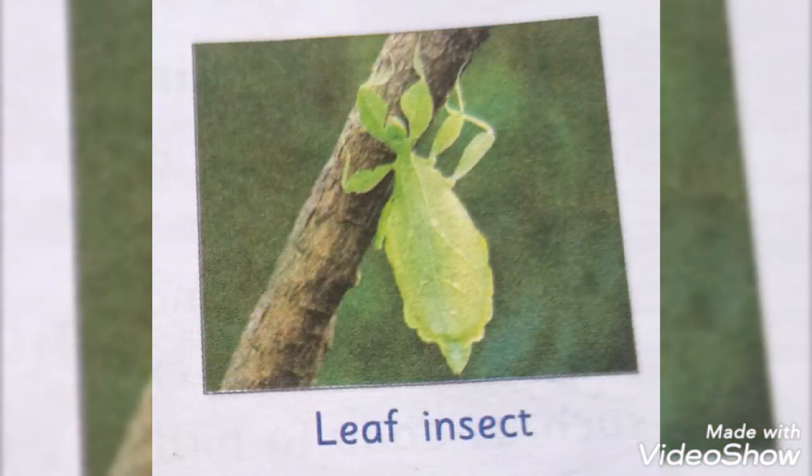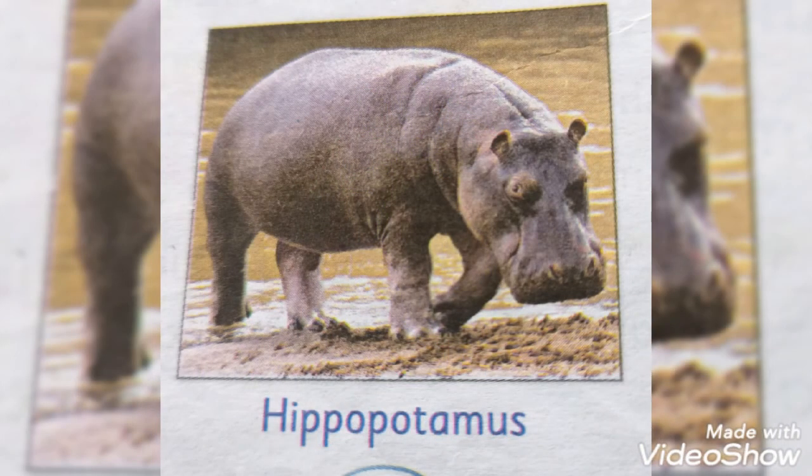In polar regions, the Arctic fox has brown skin in summer but grows white fur in winter. Insects like the stick insect and leaf insect look like what their name suggests. In fact, the chameleon can change its body color according to the surrounding, and this ability to change color according to the surrounding is called camouflage.